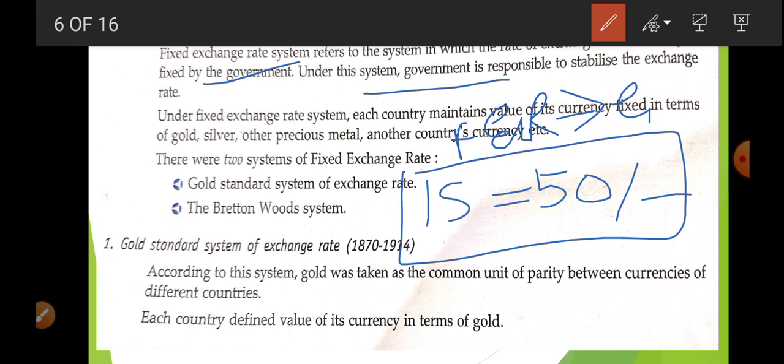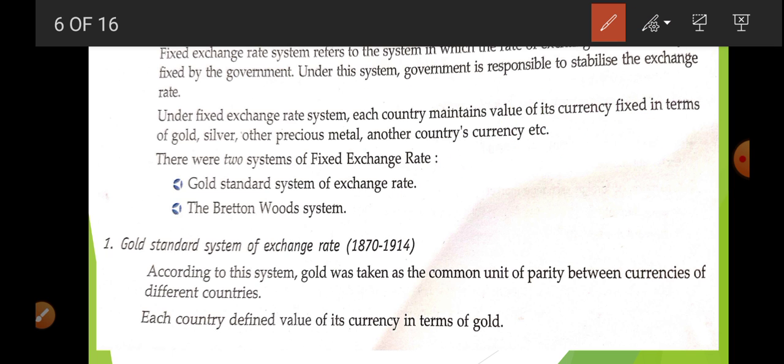Now, under the fixed exchange rate system, each country maintains the value of its currency in terms of gold, silver, or other precious metal, okay? So how are they going to decide? With the help of gold, silver, or other precious metal, or the currency of another country, okay? So in this way there are two systems in the fixed exchange rate system. First is the gold standard system of exchange rate, and second is the Bretton Woods system, okay?